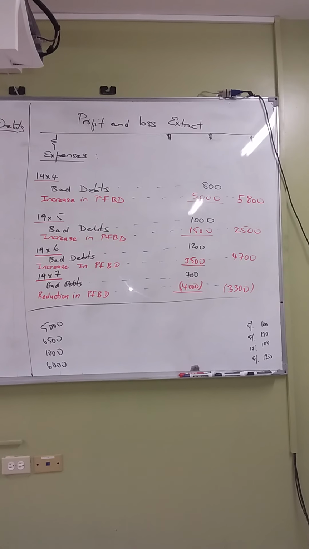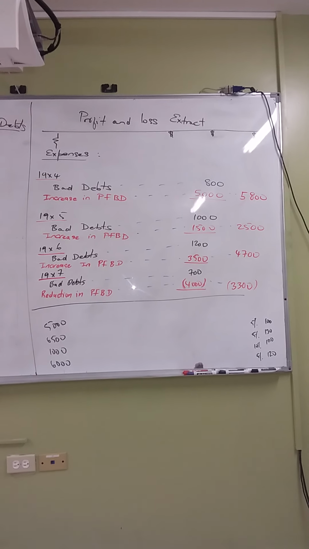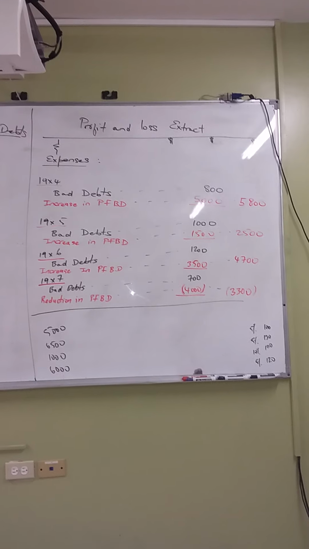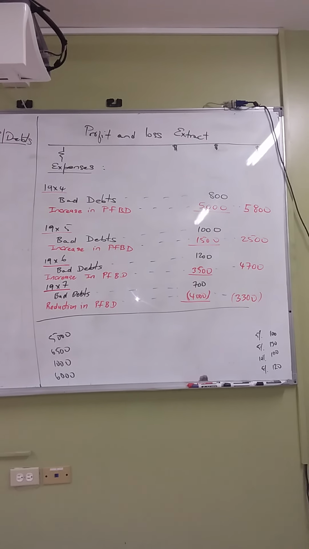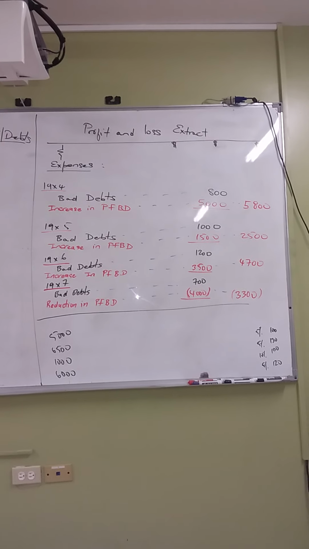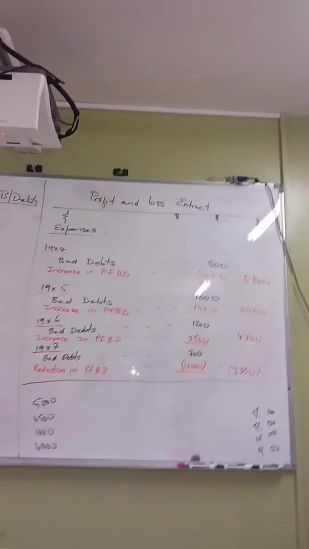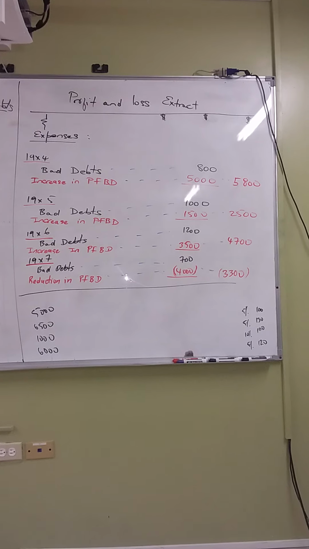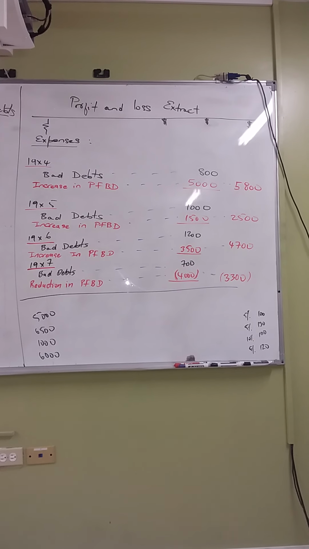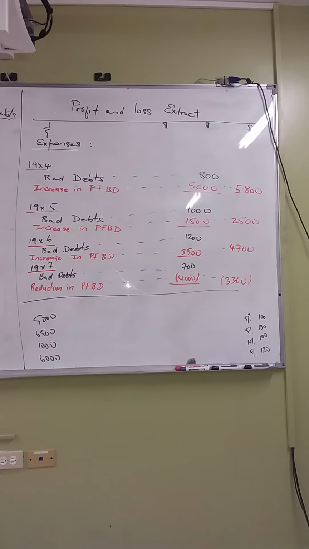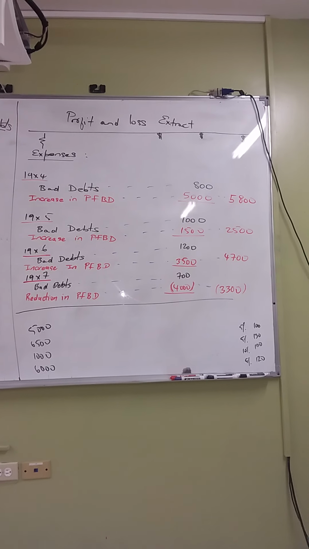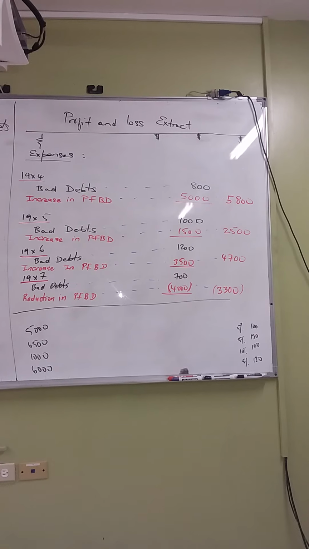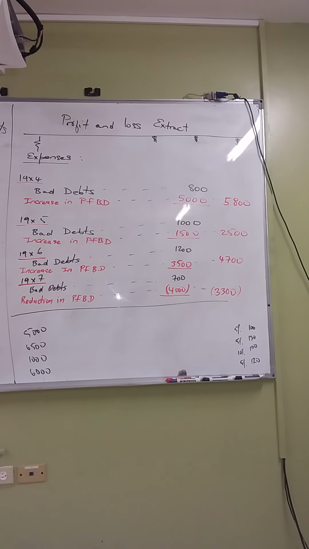Now let us turn our attention to the profit and loss extract. Remember that we would have already shown you how you calculate the bad debts. The bad debts is now inserted. Now we're putting in the increase in provision for bad debts. For 1994, the increase in provision for bad debts was what? 5,000. When you add it to your bad debts, you get a total of 5,008 for the year 1994.